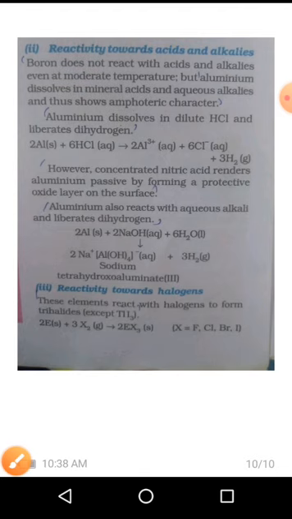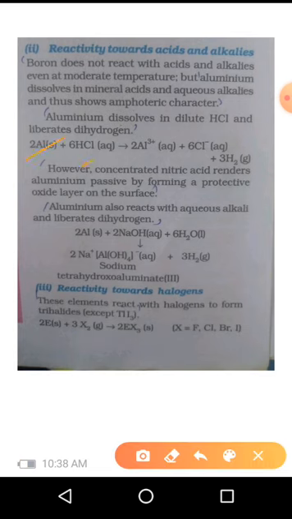Second one, reactivity towards acids and alkalis. Boron does not react with acids and alkalis even at a moderate temperature, but aluminium dissolves in mineral acids and aqueous alkalis and thus shows amphoteric character. So here aluminium dissolves in dilute HCl, liberating dihydrogen.